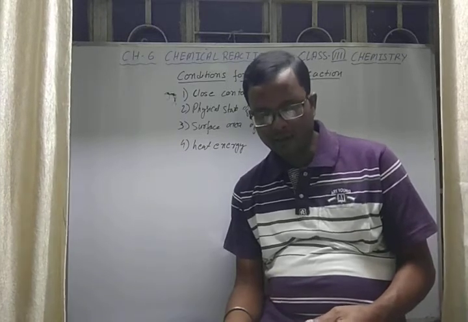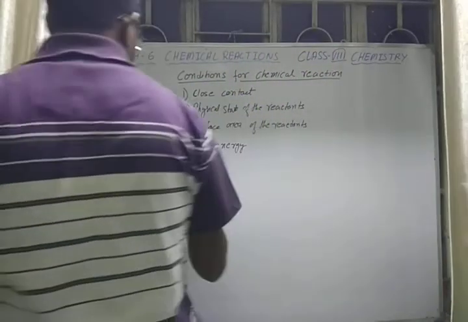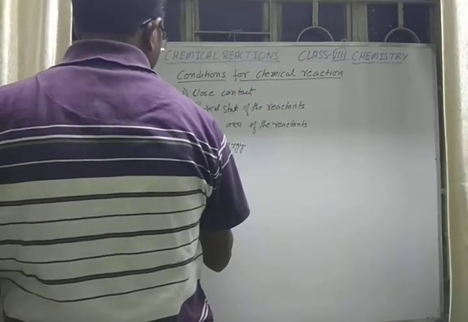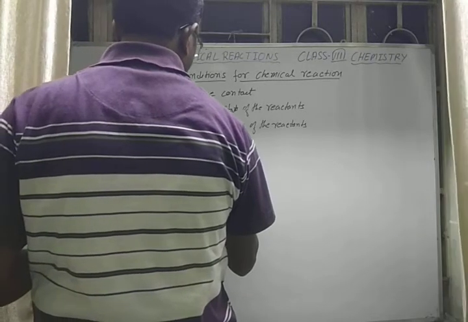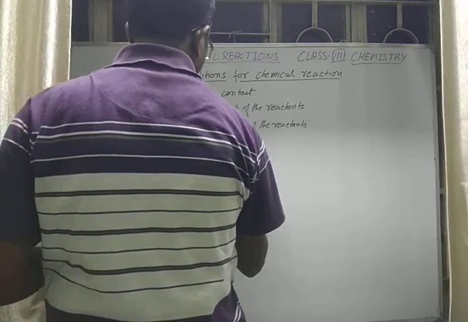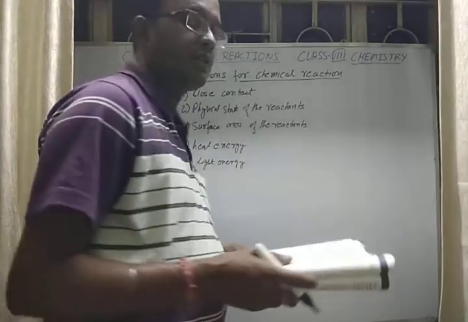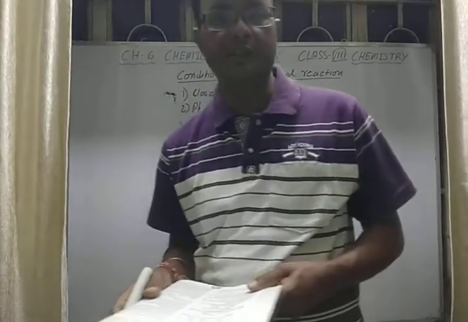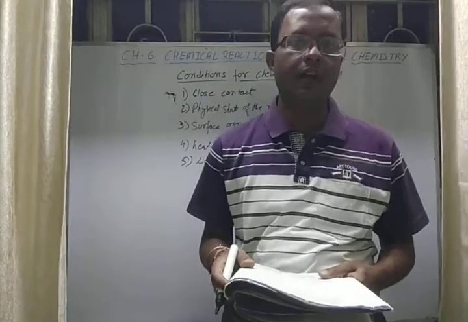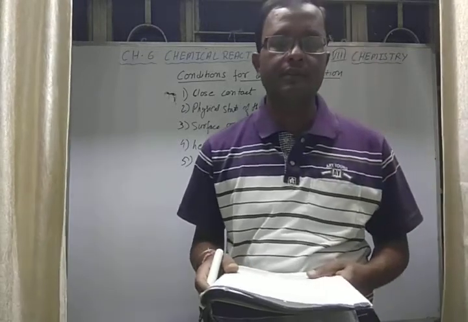Next is light energy. It is also an important part. Fifth point is light energy. This light energy we generally see in the process of photosynthesis. A very common example is photosynthesis, where sunlight is required, and plants trap sunlight with the help of chlorophyll.